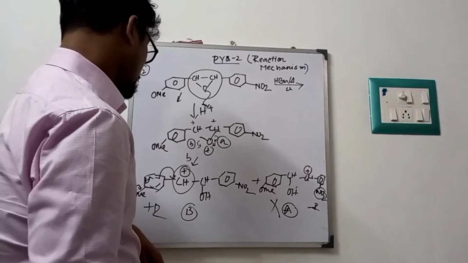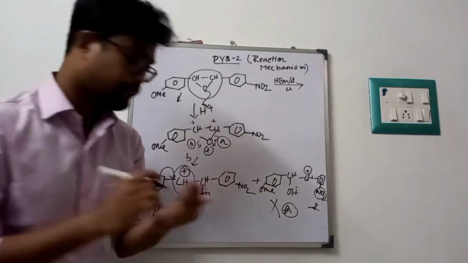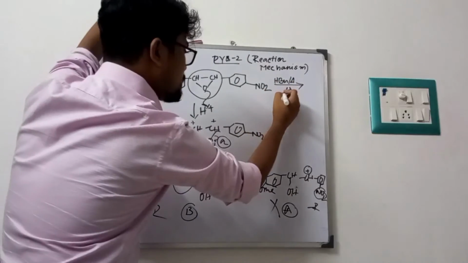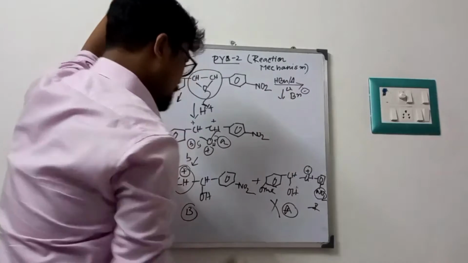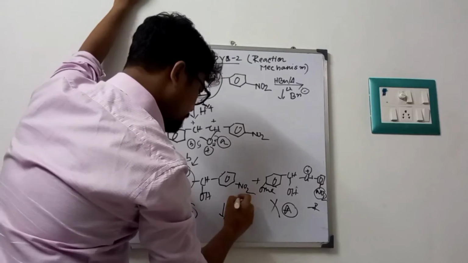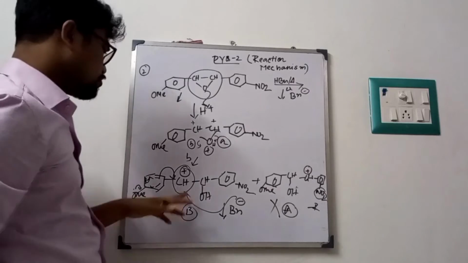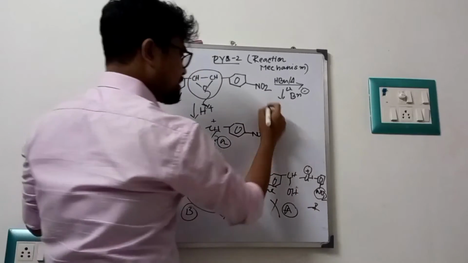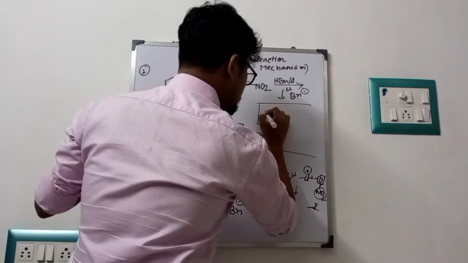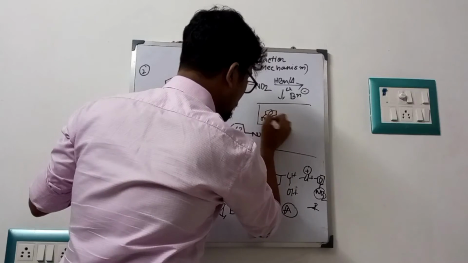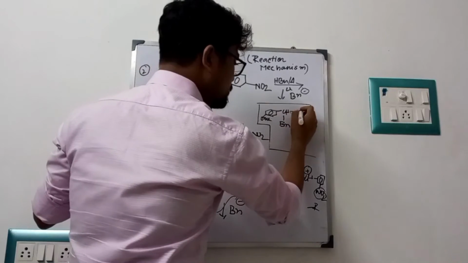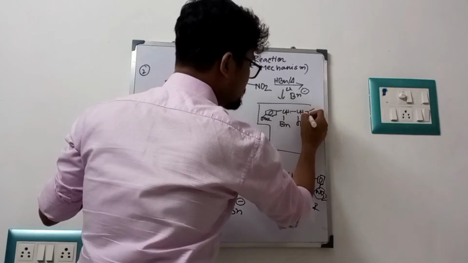Now what happened after that? They will use HBr, so we have the anion part Br. Br minus will attack on that carbon. So our final product is, I am writing here. This is our anisole group. This is the carbocation and Br will come on this carbon. This is CH, OH, and that is our nitrobenzene part.